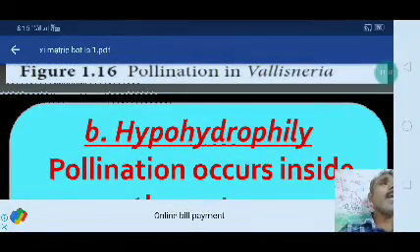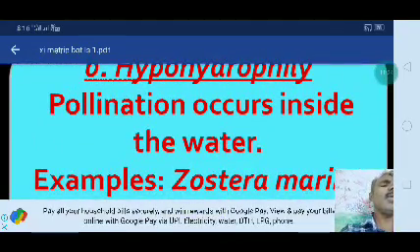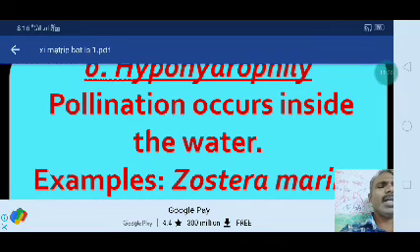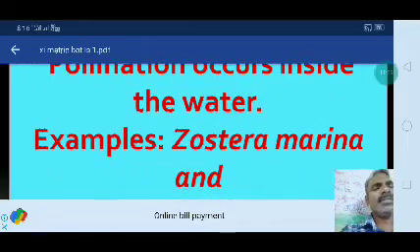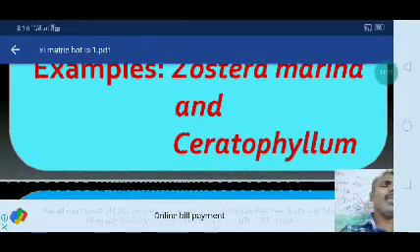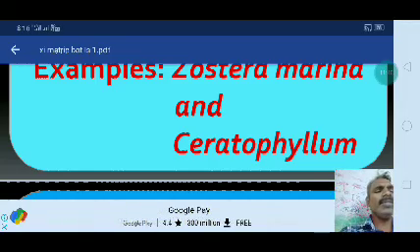Then hypohydrophily, which is below the water level. Pollination occurs inside the water. Below the water level means below the surface level. For example, Zostera marina and Ceratophyllum, these are the two types of plants where pollination occurs by hypohydrophily.